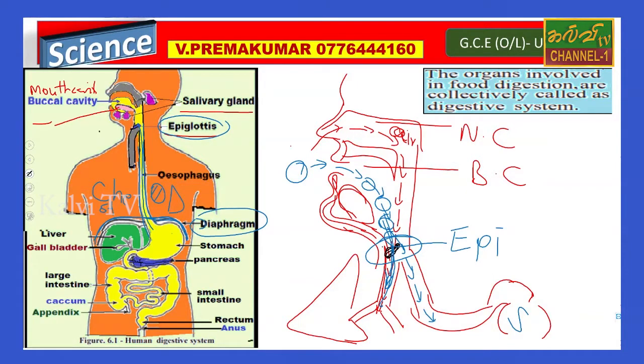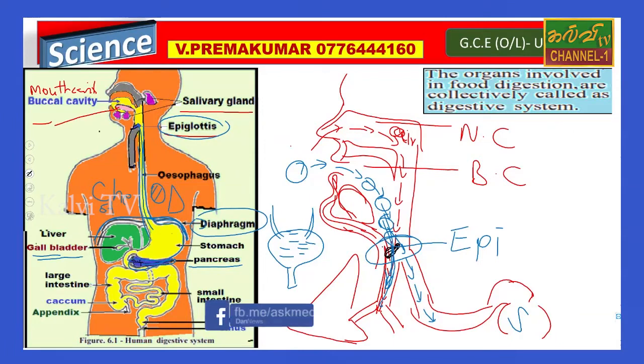So after the diaphragm, the stomach is there, and under it in blue color they have mentioned the gland called the pancreas, we will study it later. Then the gallbladder, a bladder means it can store some substances. We can remember the urine bladder, that can also store urine, but here they have mentioned the gallbladder. The gallbladder can store bile, right? Bile can be stored in the bladder. Then the large intestine, small intestine, caecum, appendix, rectum, and anus.